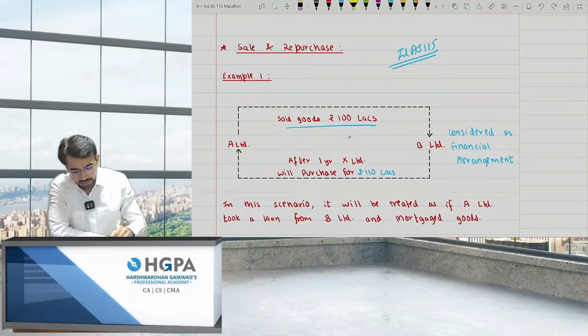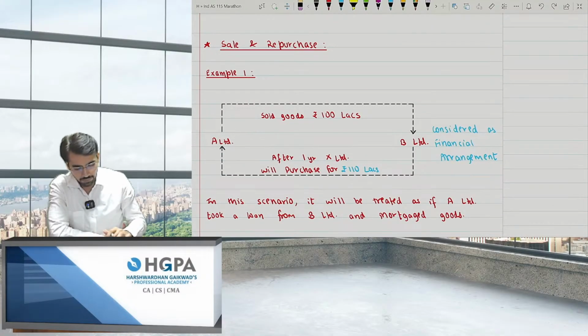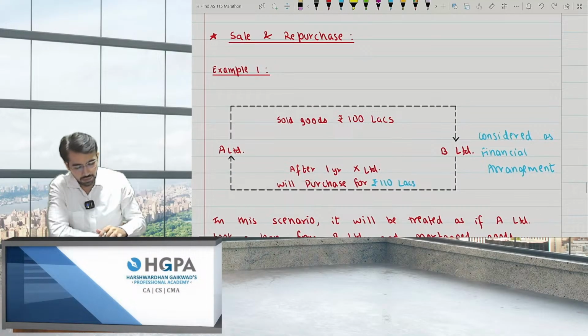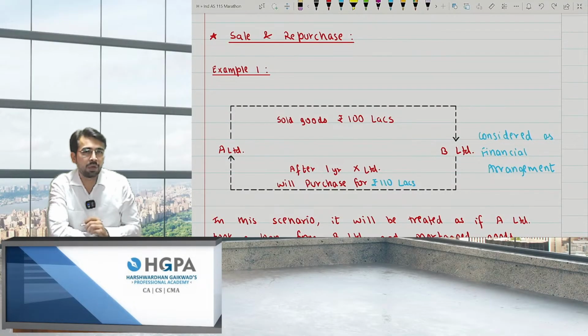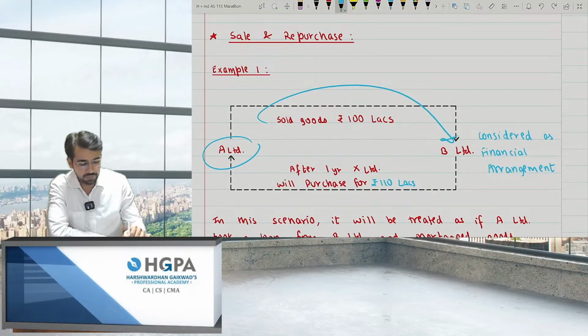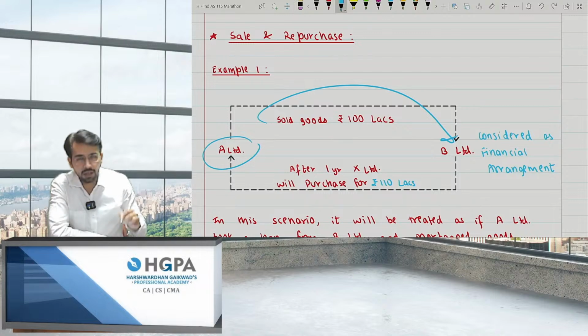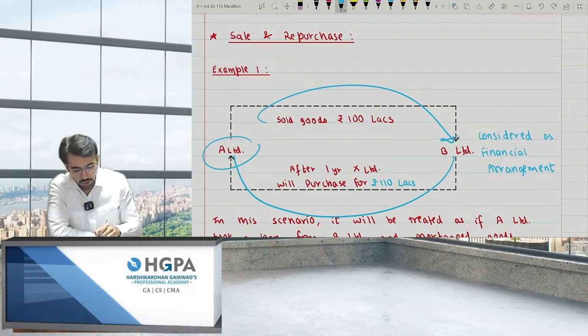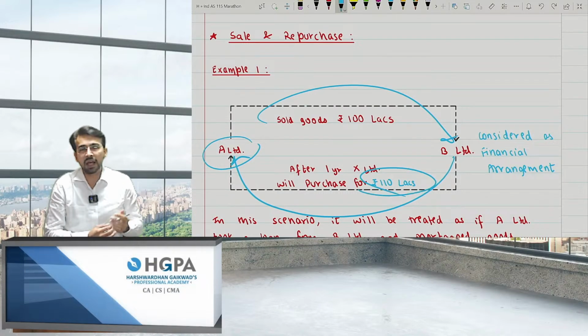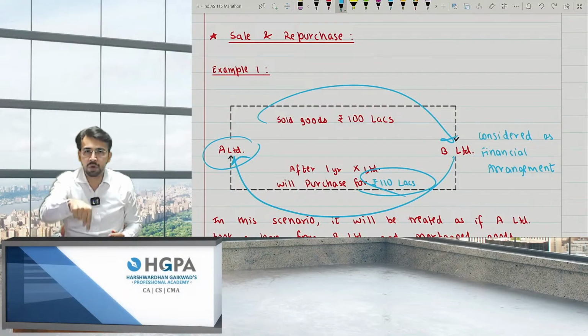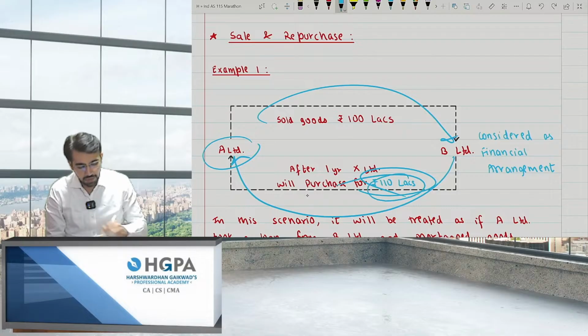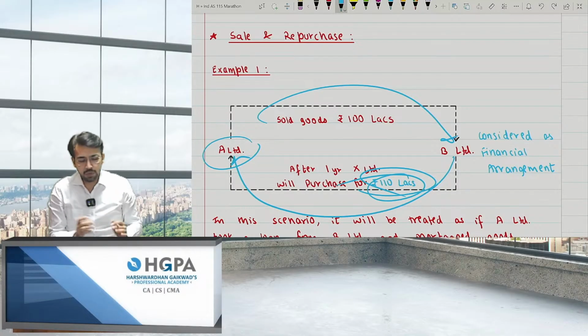Let's say A Limited went to B Limited and asked for 100 lakh rupees. They said okay, I'll give you 100 lakh rupees, but you have to give some collateral. So you sold goods to them as collateral: take my goods, keep them with you, and after 1 year I'll purchase the goods back from you, but at a higher price. Why a higher price? These are your goods only. You are purchasing at a higher price because you wanted that amount as a loan, and this 10 lakh will be treated as the finance cost. So it will be treated as a loan, right?